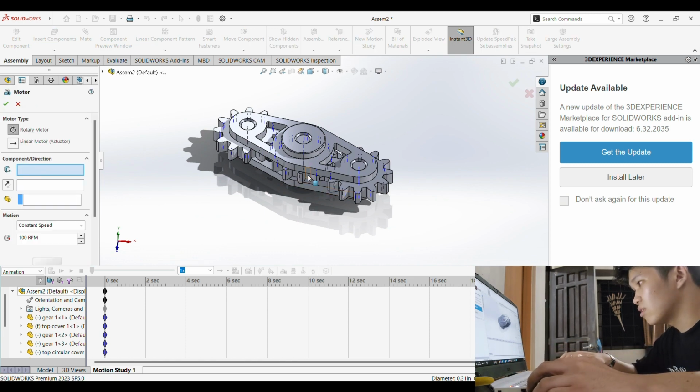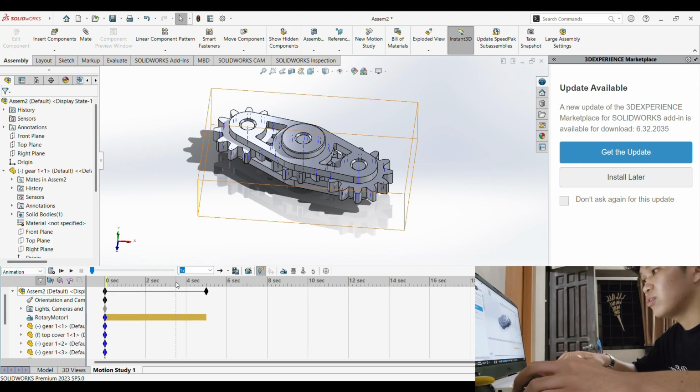Okay, and should work perfectly. There we go. It's now spinning at a slow rate. There, and now you have a fidget spinner.